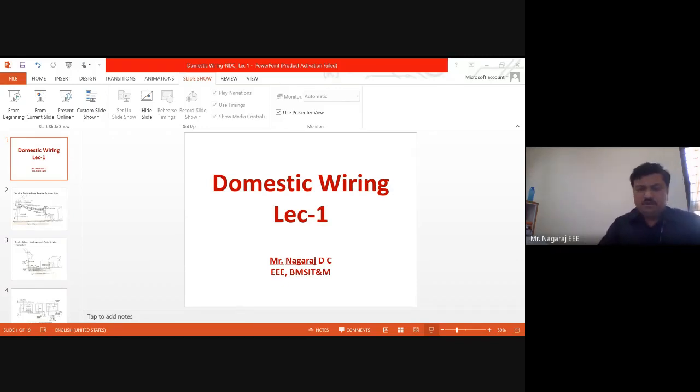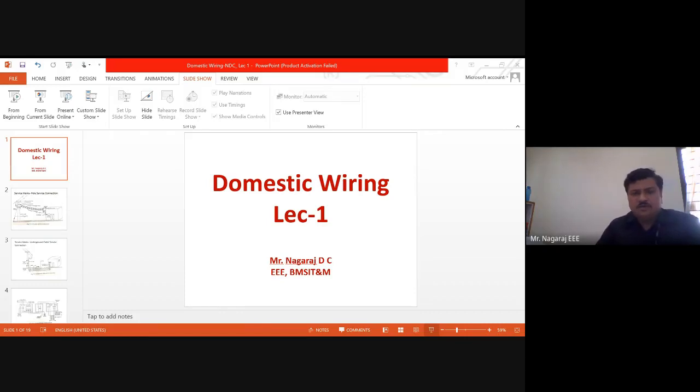In this topic, we will be studying various aspects of wiring, how the connection is received from the electric pole, mount substation or electric pole to the houses. And inside the house, how the connection is being done. What are the circuit elements we will be using in the domestic wiring. What are the devices, control devices, protecting devices we use in the domestic wiring. We will be studying this in the first part, and the type of wiring.